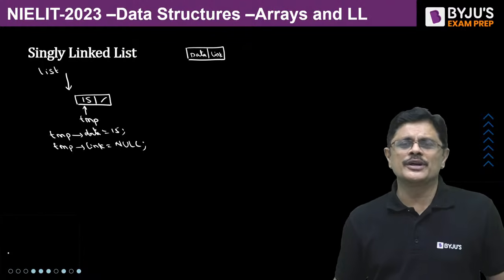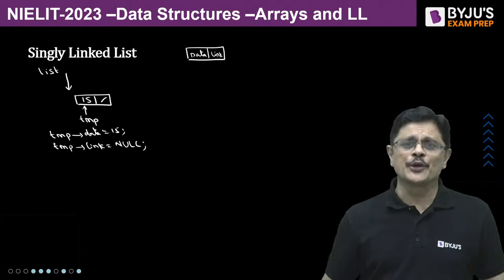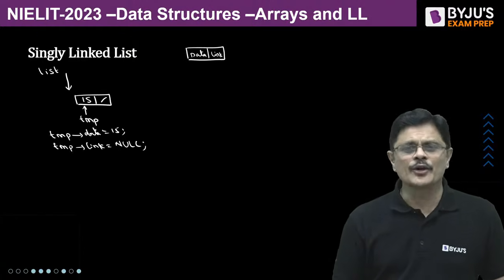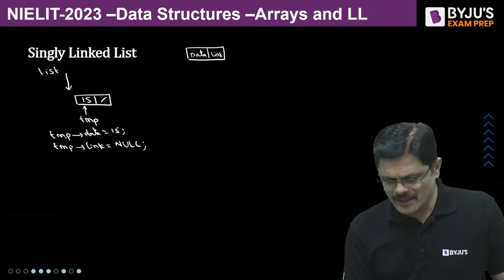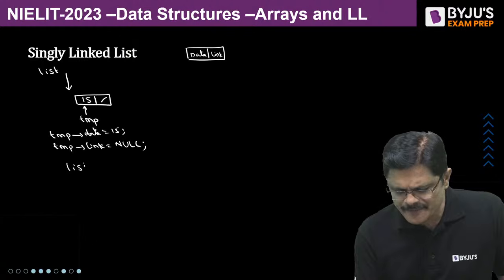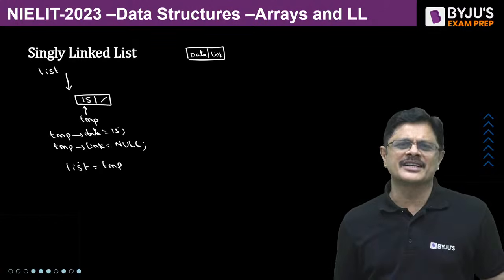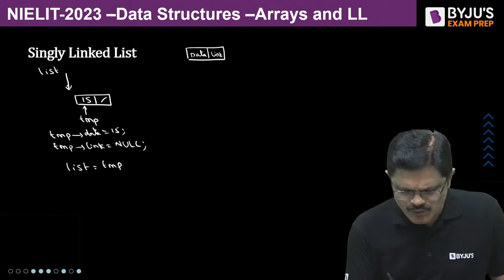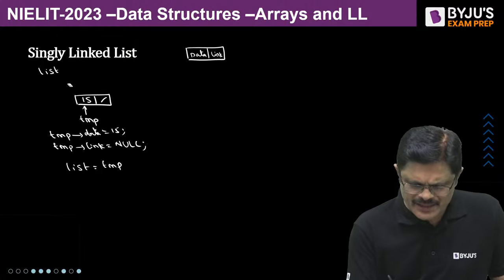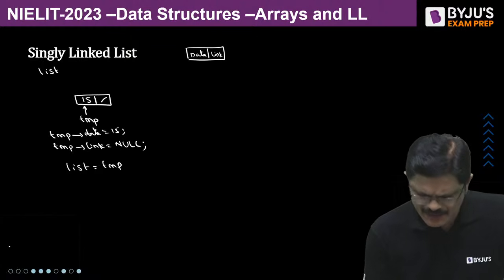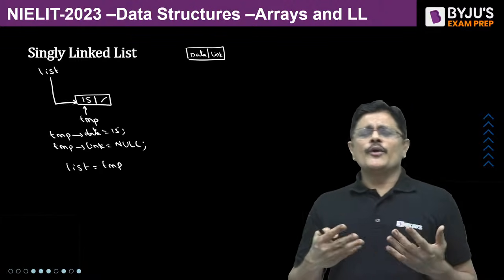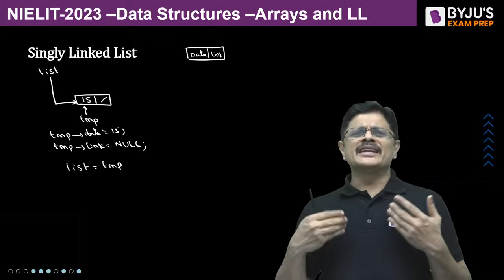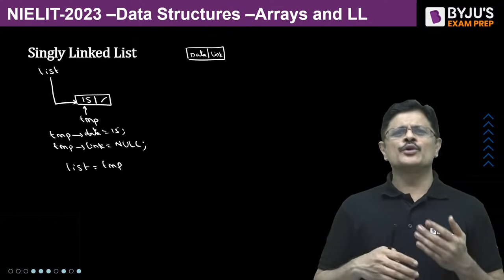Now what do you want to do? Because the list is empty and you created a new node, you want to insert it. Directly you can simply say list is TMP. By doing list is TMP, this new node will be inserted. So now this is your linked list. Anytime you want to insert at the end, you can directly do it.